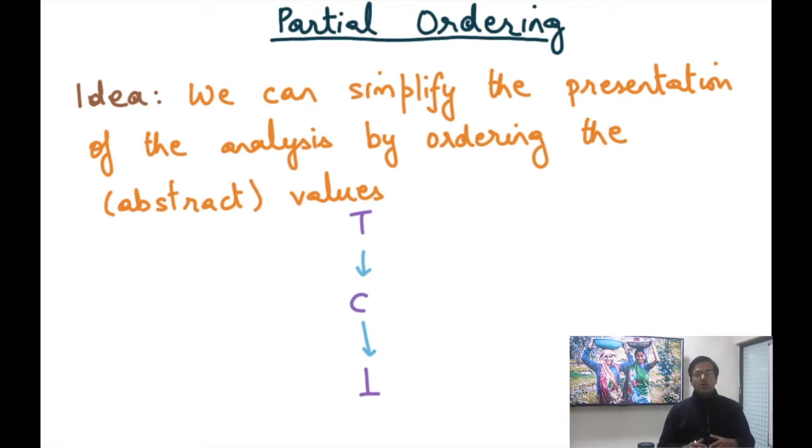Okay, and actually this is not a total ordering, but it's something which is called a partial ordering, which means among all the possible values, it's not necessary that all values are comparable, but there are some values that are comparable and some that are not.